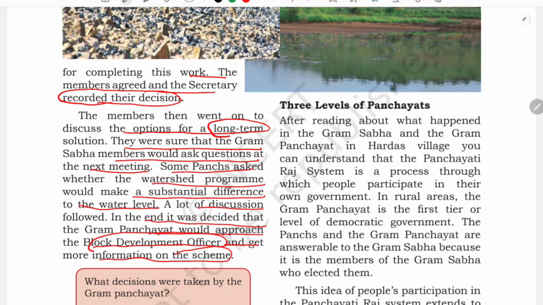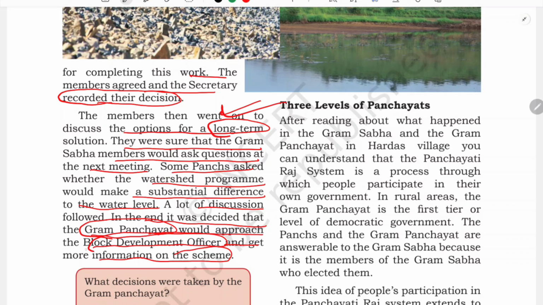on the scheme. So in order to go for a long term solution, this discussion was going on, okay. They were discussing, and at last the Gram Panchayat decided they will approach the block development officer, because they alone cannot do anything, isn't it? Because they need money in order to make this watershed programme, this reservoir programme, this refilling of water programme. So they decided, okay, we will approach the block development officer and get more information.